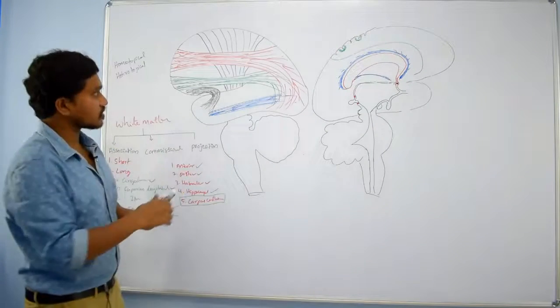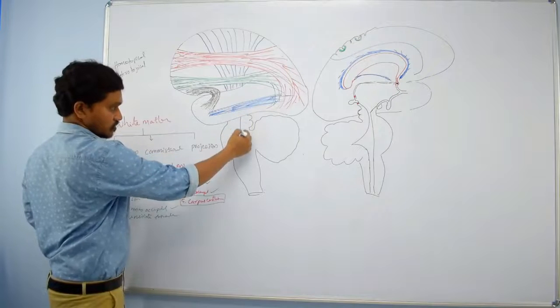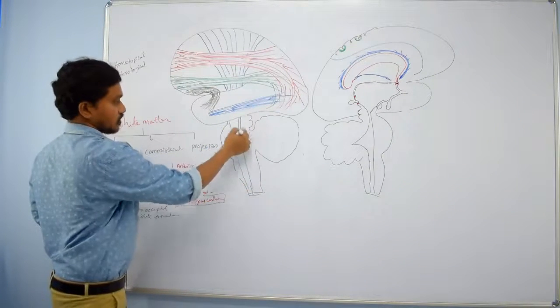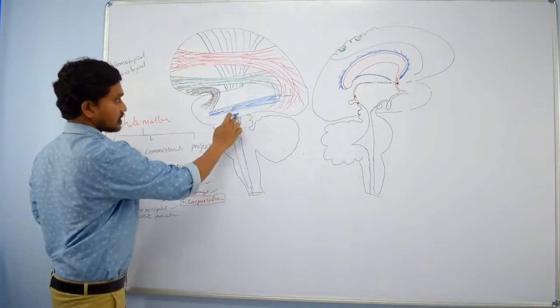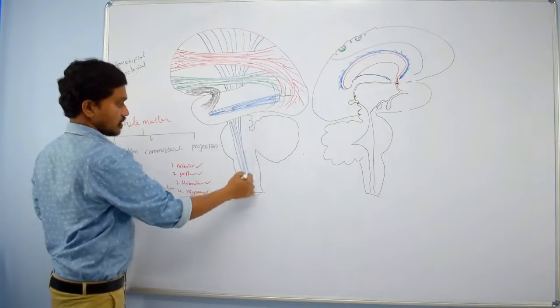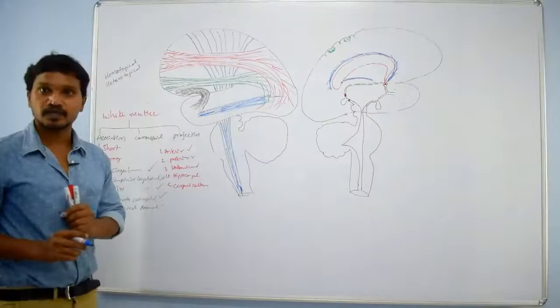So if you want to extend these fibers down, they come downwards like this. These are projection fibers. See, they connect the cortex and subcortical grey matter. So these fibers we call projection fibers, right?